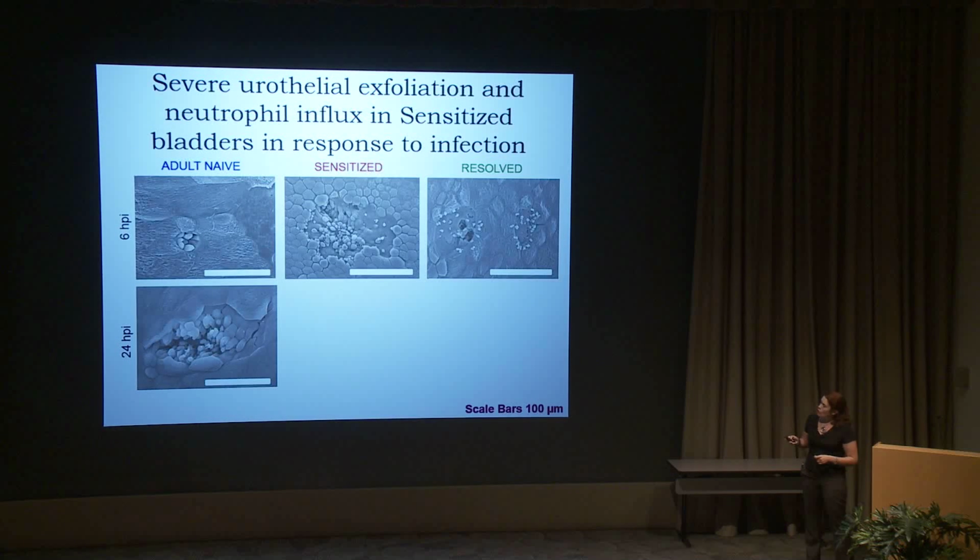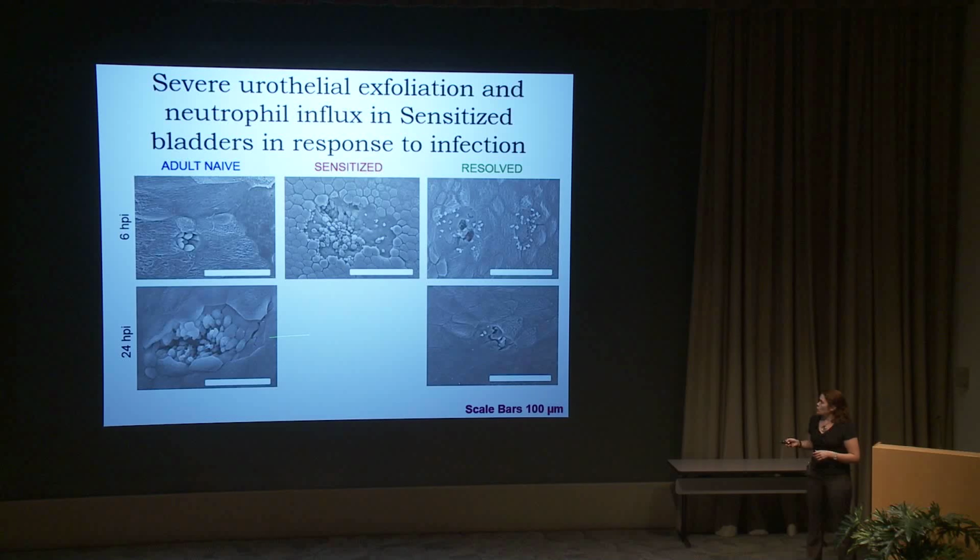In sensitized and resolved mice at 6 hours, we have large regions where many cells have exfoliated off. And you can see that these regions are ringed by invading neutrophils that are tearing into the bladders and causing a lot of damage. In resolved mice, by 24 hours, things look fairly quiet. So we can see that there's been some exfoliation. We have a neutrophil or two. We don't really see a lot of bugs, consistent with their bladder titers at this time point.